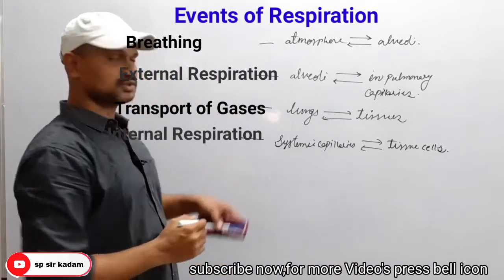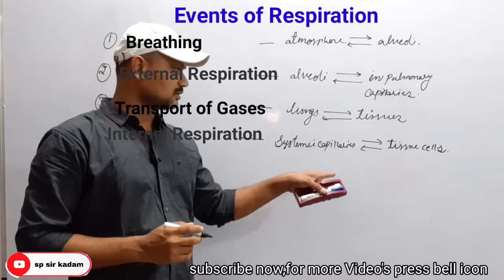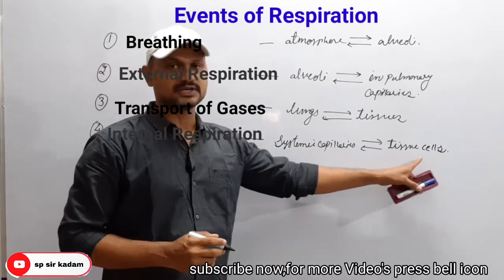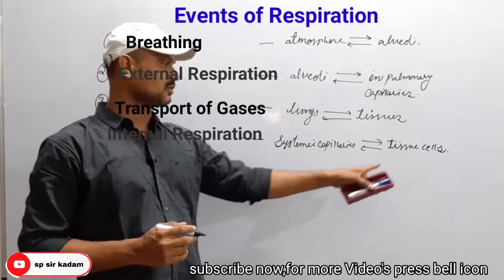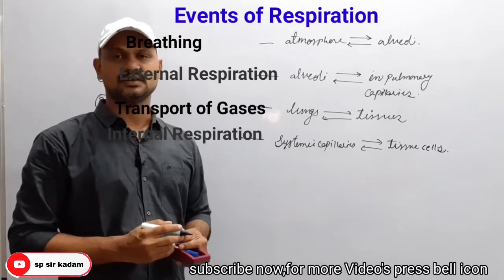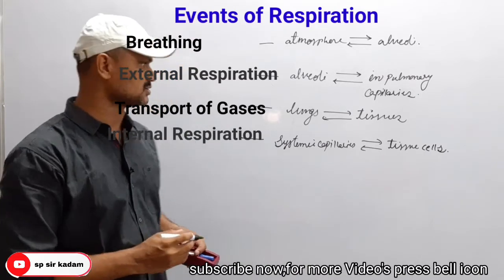It is the fourth step. Here oxygen reaches our tissue cells, so we can call it tissue respiration or internal respiration.